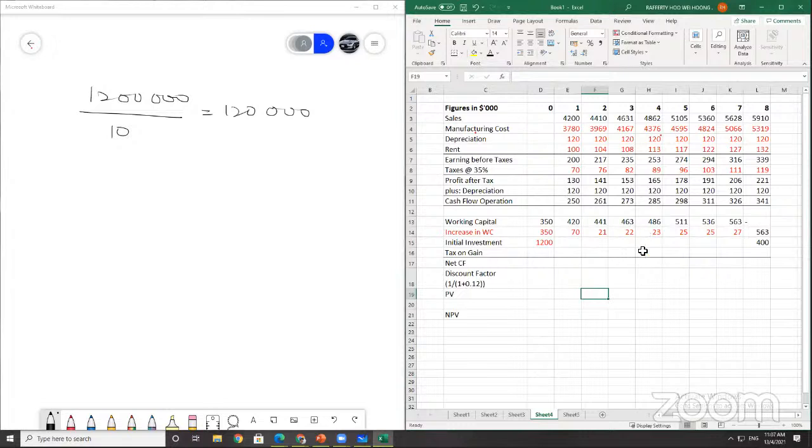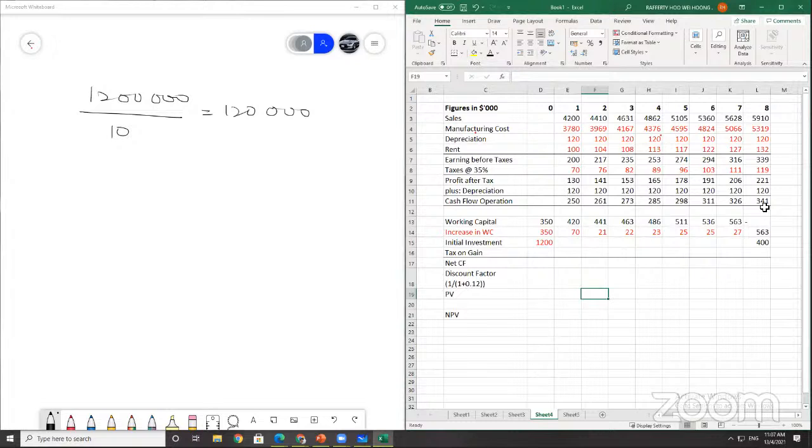Now, we got all these figures done already. So what should we do now? Why is the working capital in year 8 zero? Working capital is received back in the final year, when you close your account or sell off any assets.